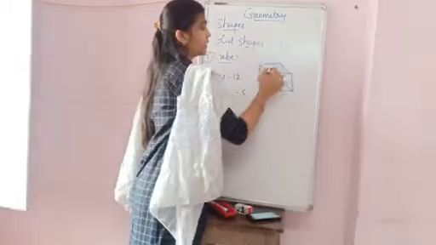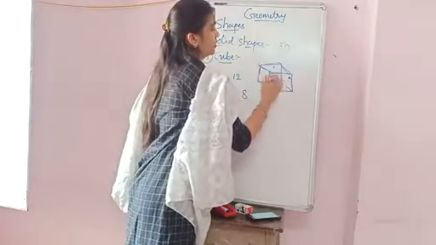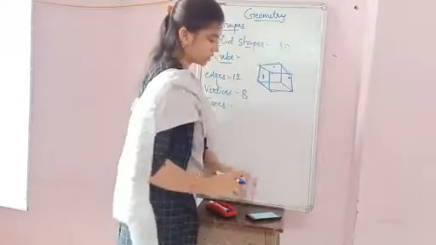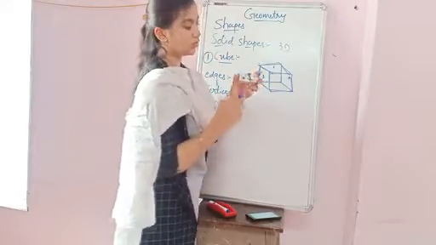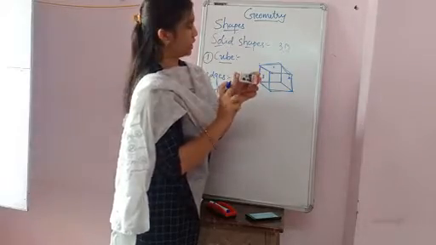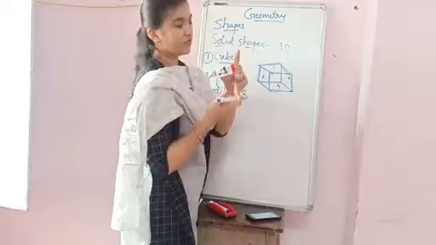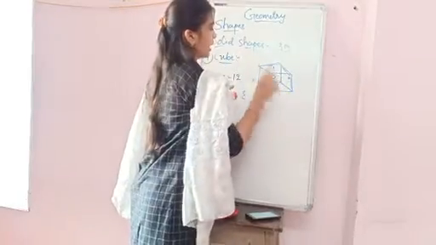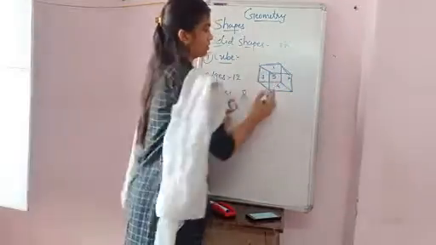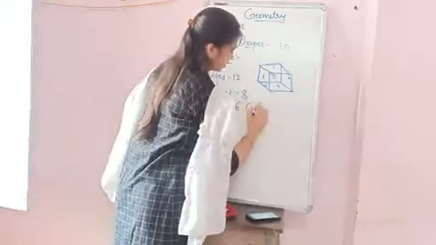So counting the faces: 1 top, side में second. जैसे कि ये box है, assume that this is the cube. 1 top, 2, 3, 4, back side 5, and at the bottom it's 6. So 6 faces, and these are the plane faces.